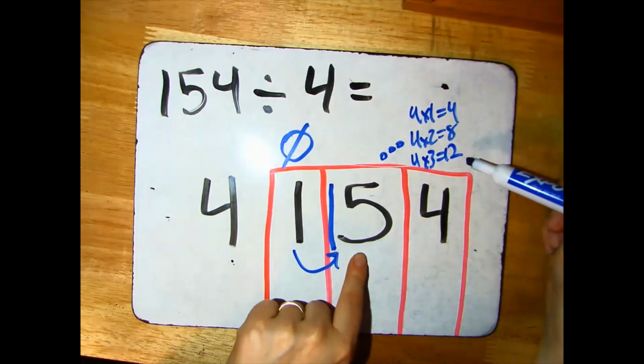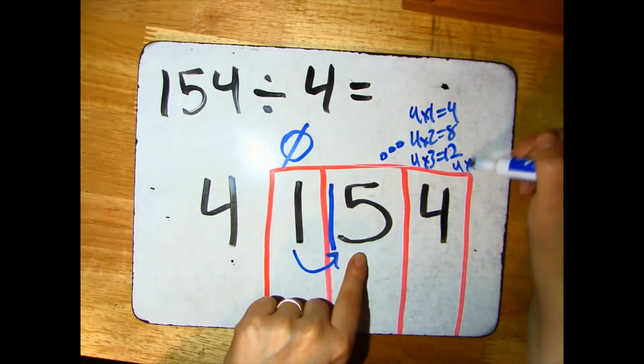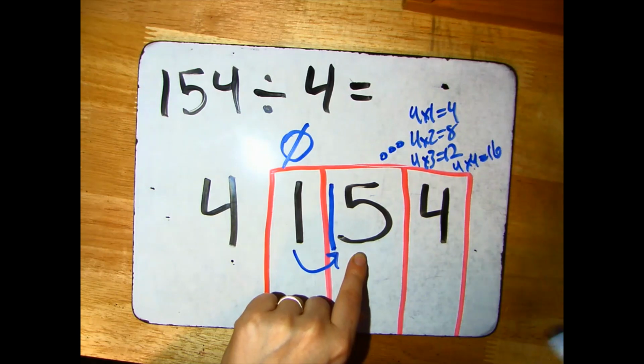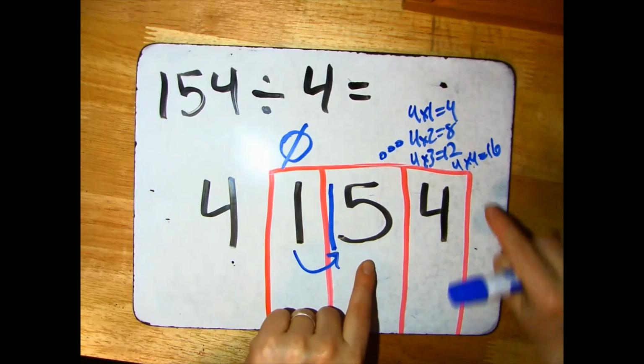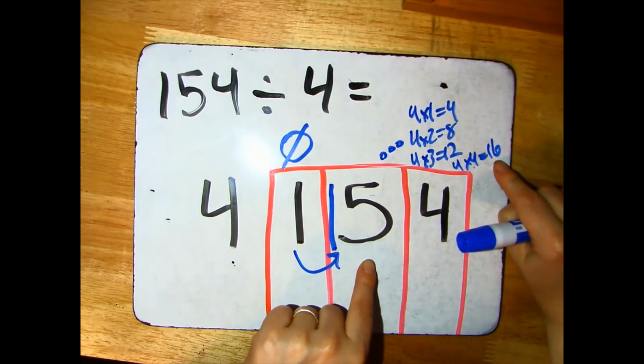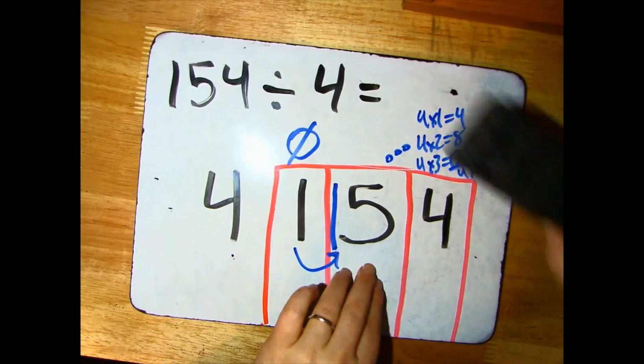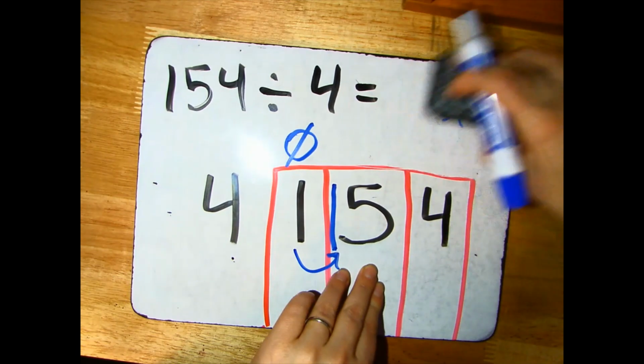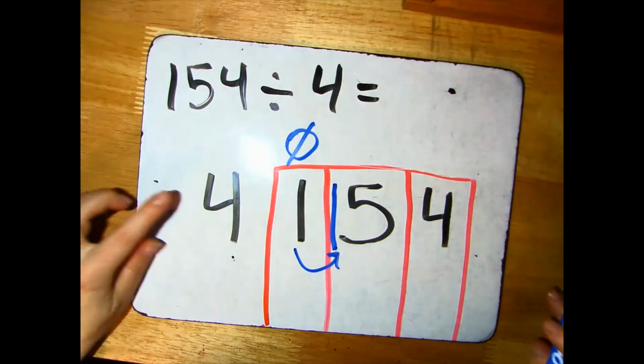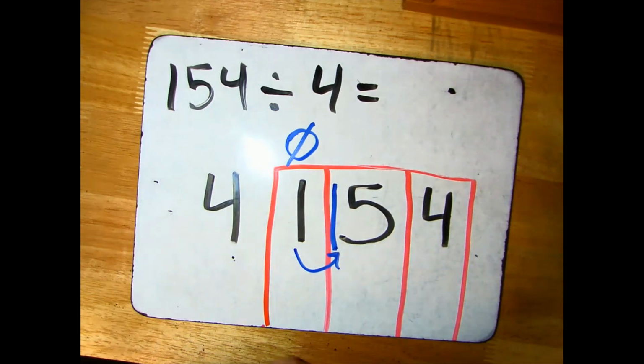Yep, I have enough to use 12. I could make 3 groups of 4. What about 4 times 4? That would take 16. Do I have enough tens to make 4 groups of 4? I don't. I have to look for the number that's close without going over. I have enough to make 3 groups of 4.